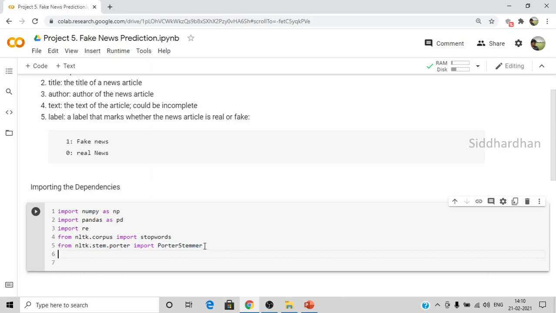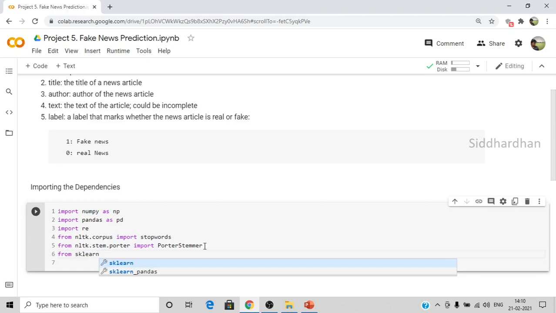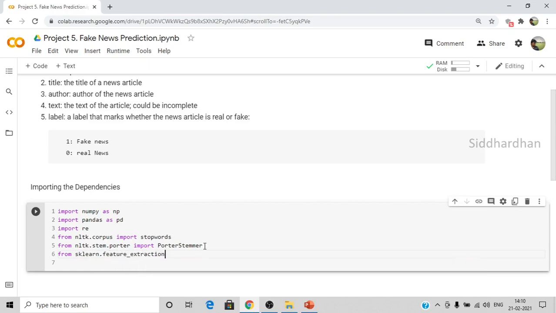Now we need to import from sklearn.feature_extraction.text import TfidfVectorizer. This function, TF-IDF vectorizer, is what we are going to use to convert the text into feature vectors. Feature vectors are nothing but numbers. So this is the function we will be needing.